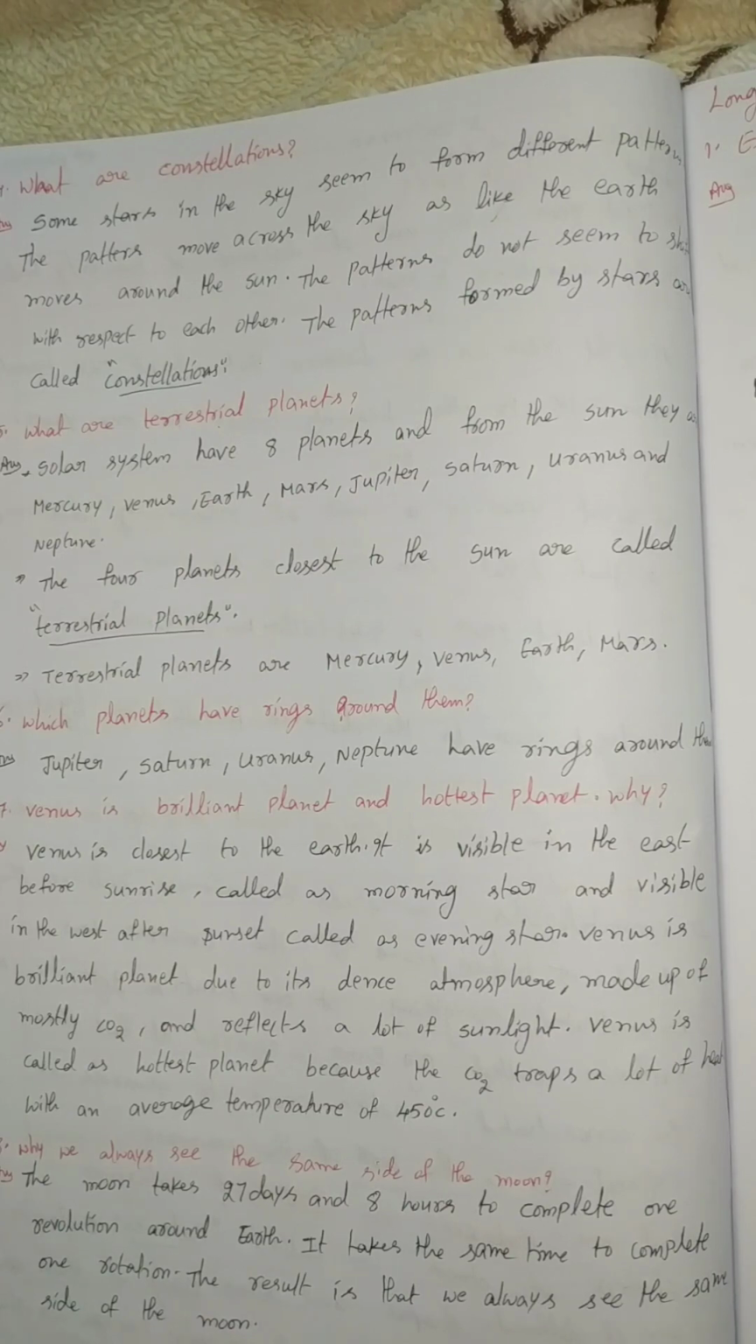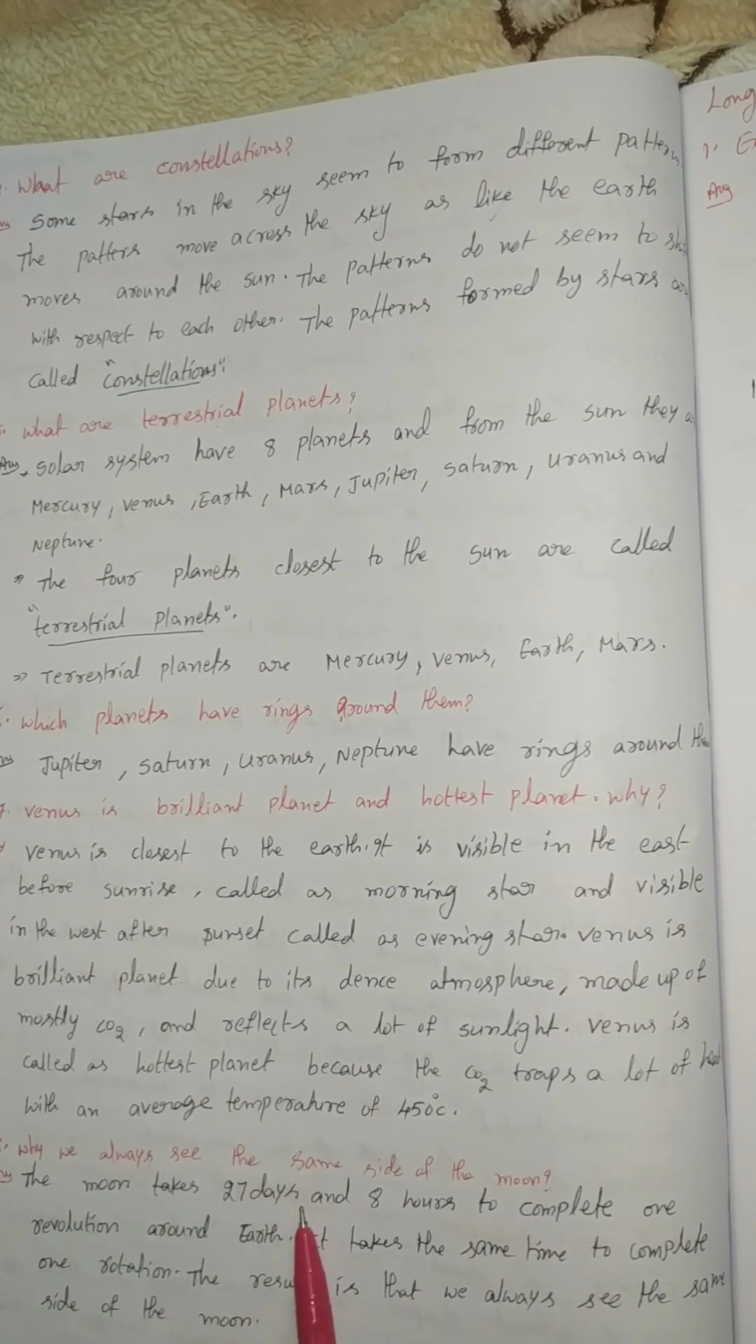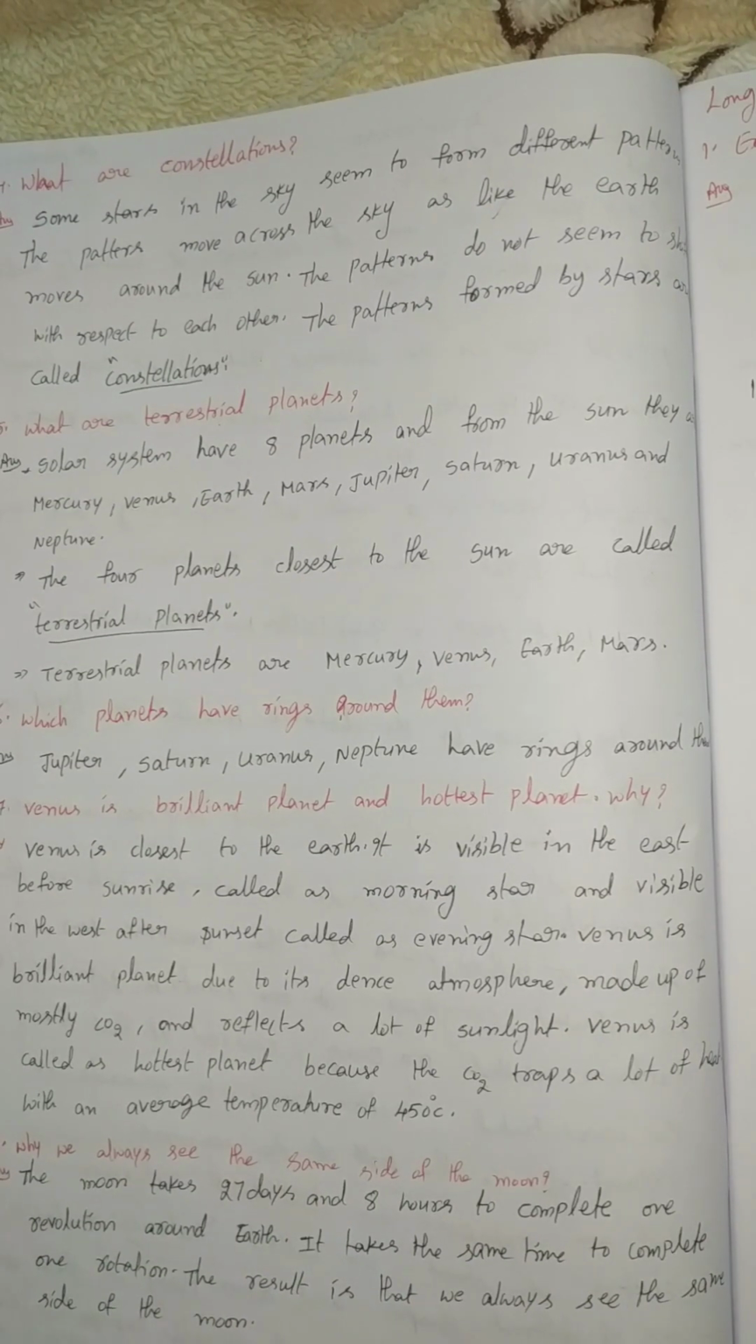Next question. Why do we always see the same side of the moon? The moon takes 27 days and 8 hours to complete one revolution around Earth. It takes the same time to complete one rotation. So the result is that we always see the same side of the moon.